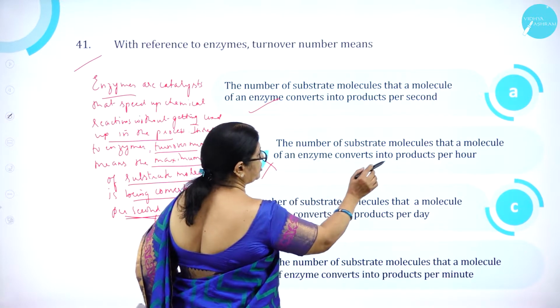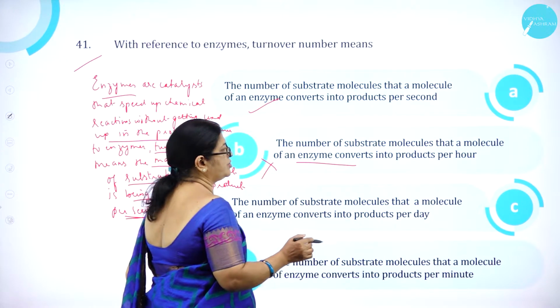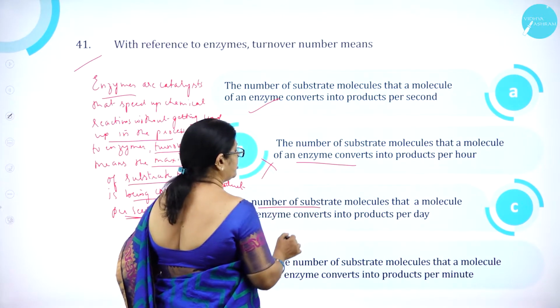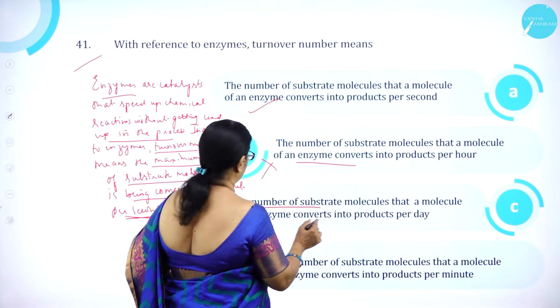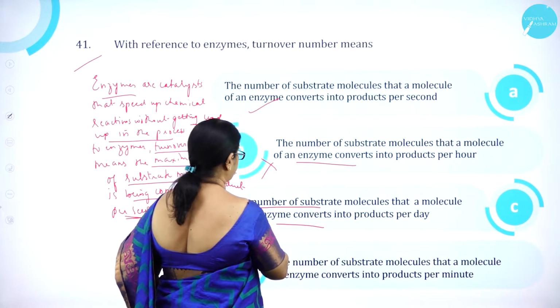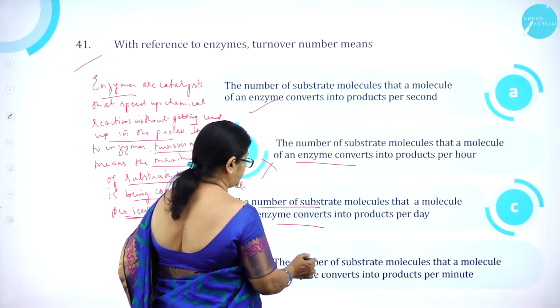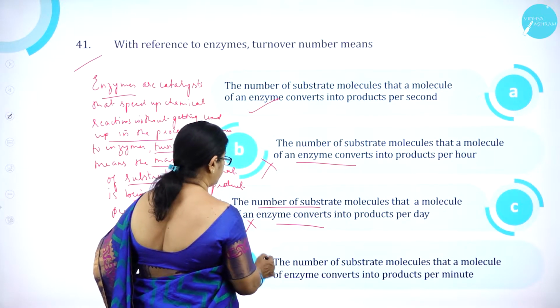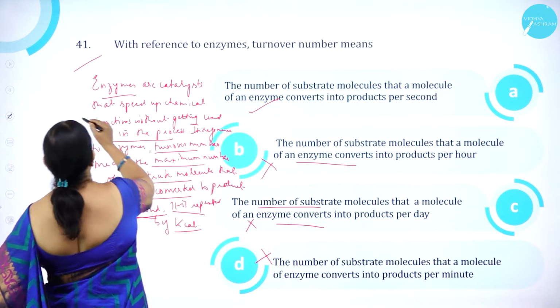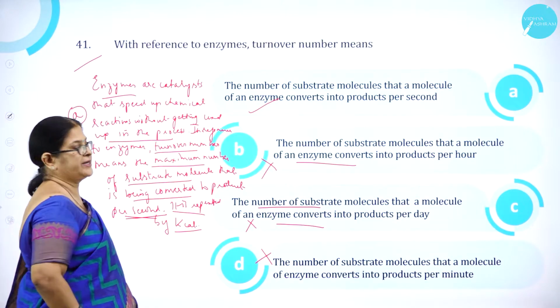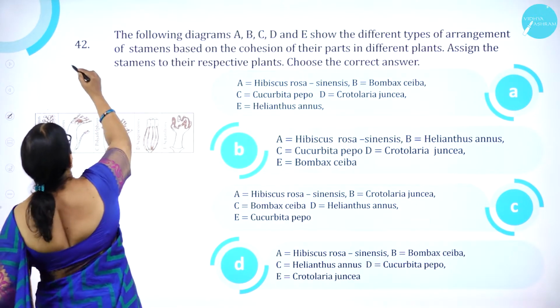The number of substrate molecules that a molecule of an enzyme converts into products per hour. The number of substrate molecules that a molecule of an enzyme converts into products per day. Then option D, per day as well. So, option A is correct. Moving on to question number 42.